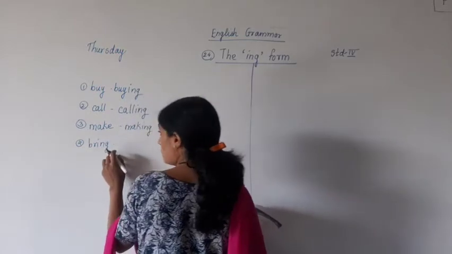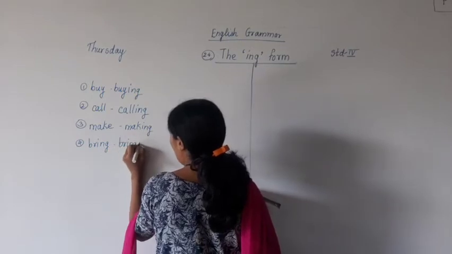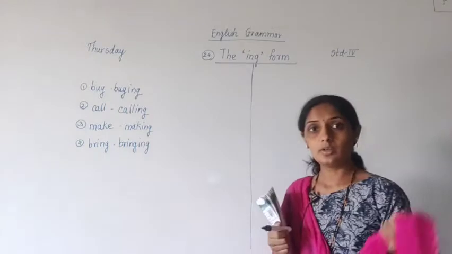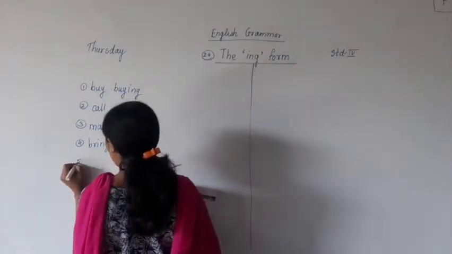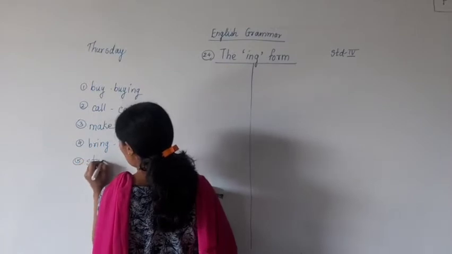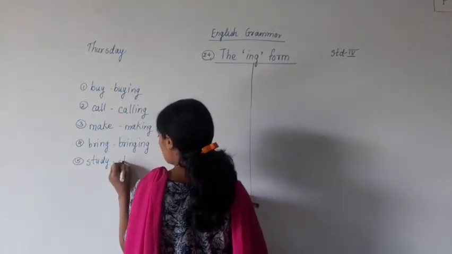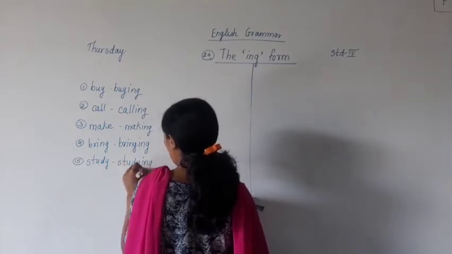When you add ing to the word bring, what will it become? B-R-I-N-G, bringing. Understood? Next word is study. By adding ing, it will become S-T-U-D-Y-I-N-G, studying.